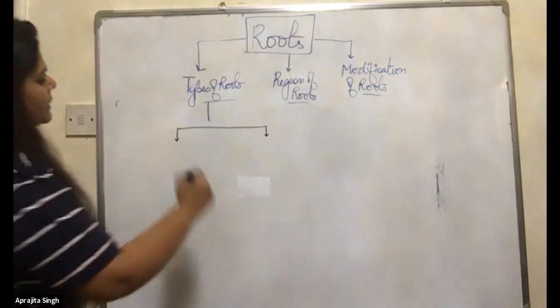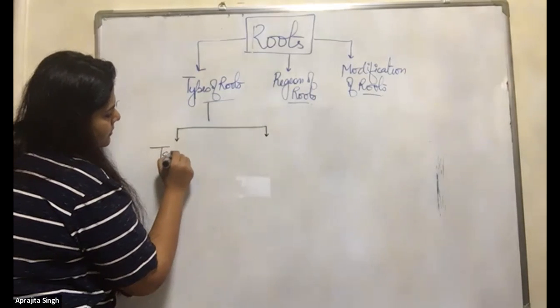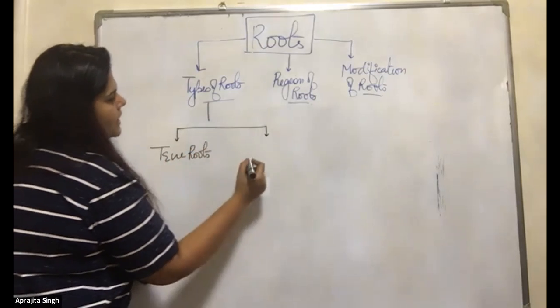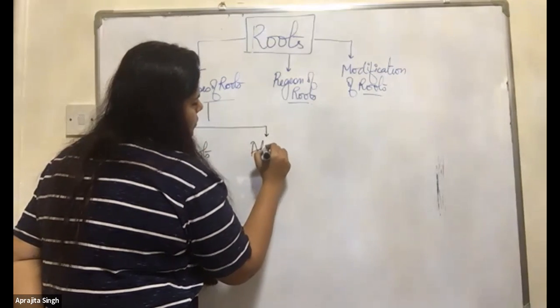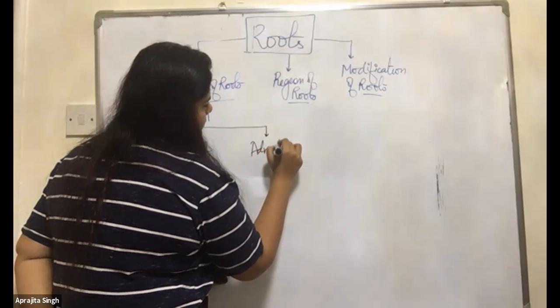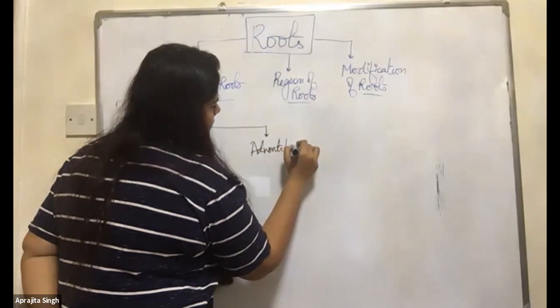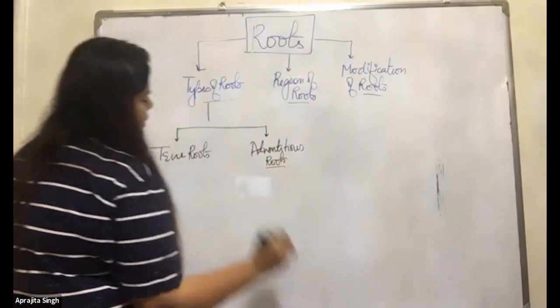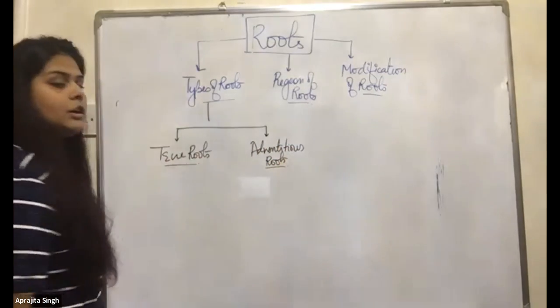In the types of roots, what do we have to see? We have to see the true roots and adventitious roots. You know what adventitious roots are and what true roots are.